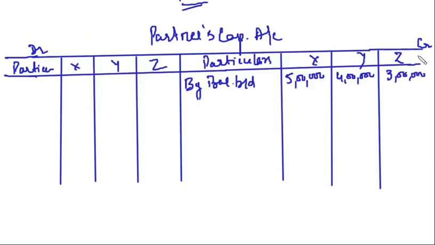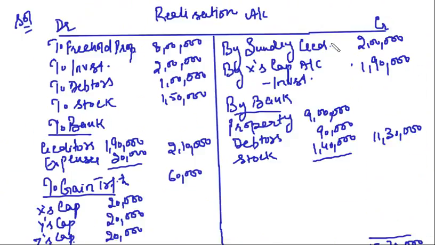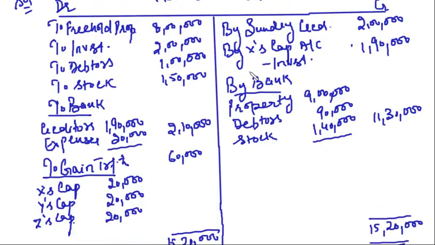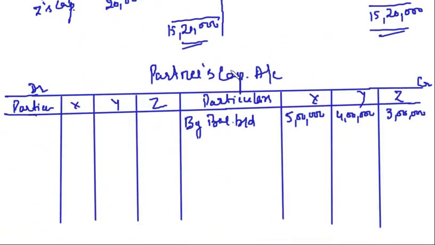Now first see the realization account. Is there any treatment regarding the partners' capitals? Yes. 2 treatments are there. One is the investment is taken over by partner. For that, the partner's capital account is debited. So I will say to realization account, this is 1,90,000. Clear?